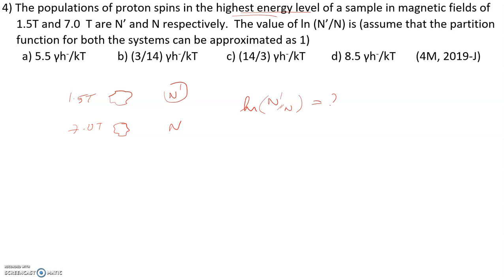Now here we can use Maxwell-Boltzmann statistics.